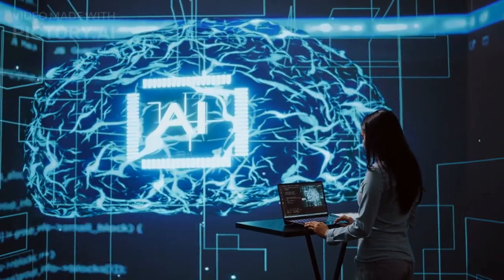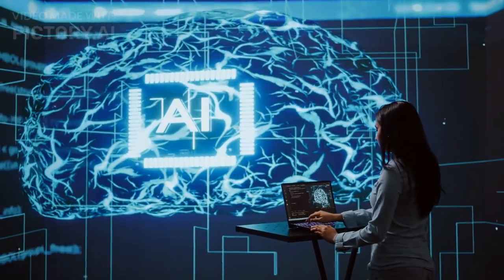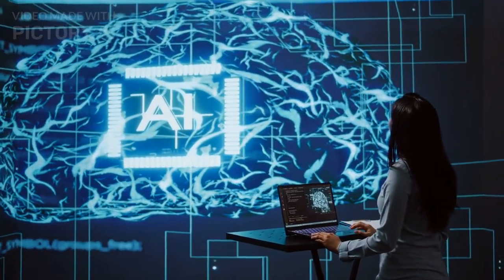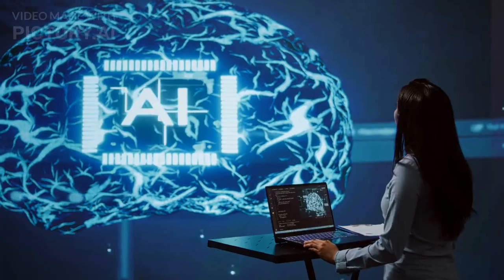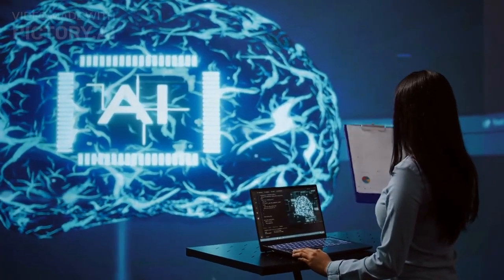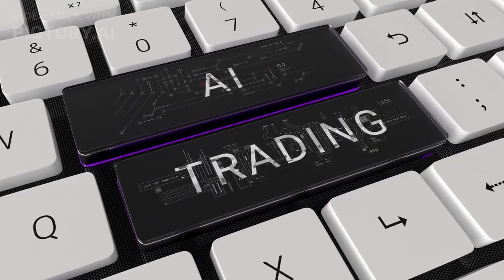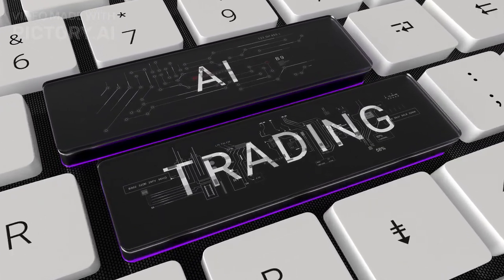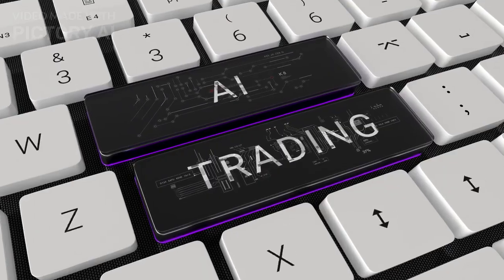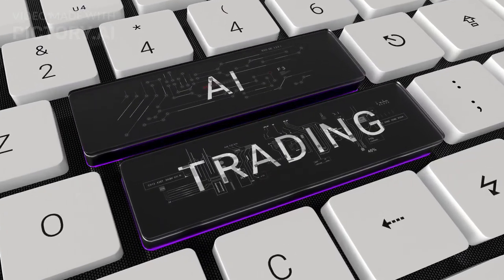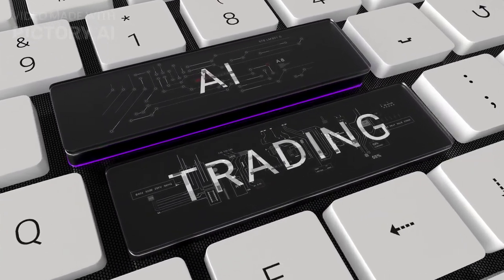This integration allows for more informed decision-making, as AI can quickly analyze vast amounts of data and highlight trends that may not be immediately apparent. Ultimately, the potential for AI to enhance decision-making is significant, empowering investors to make smarter choices and adapt to the ever-changing market landscape with greater confidence.